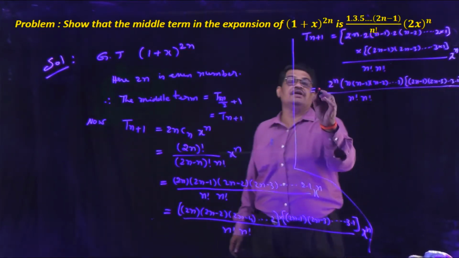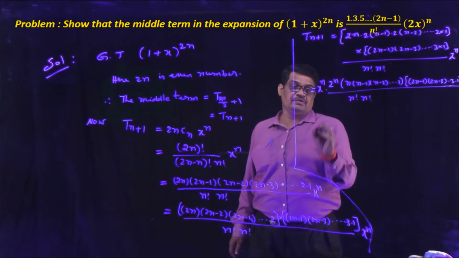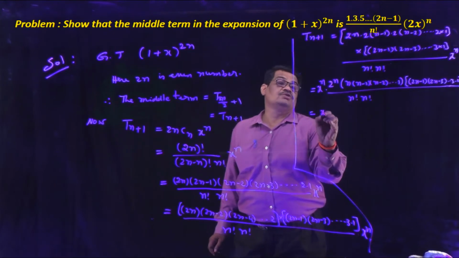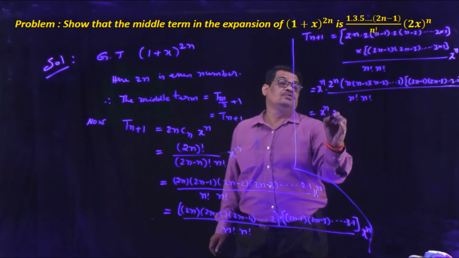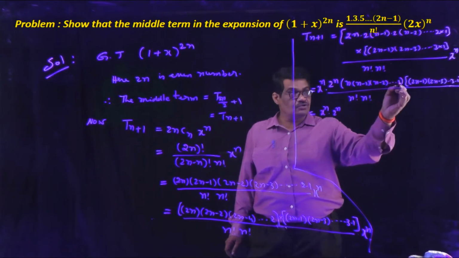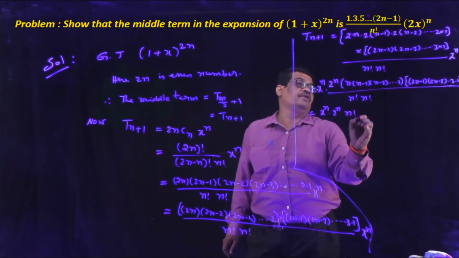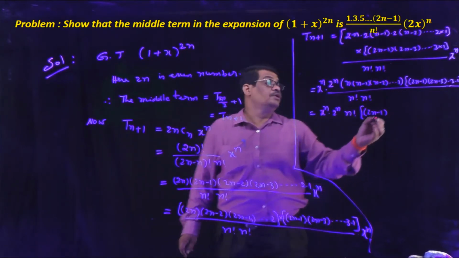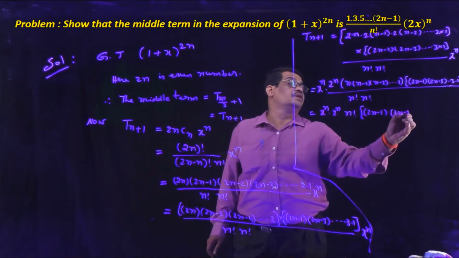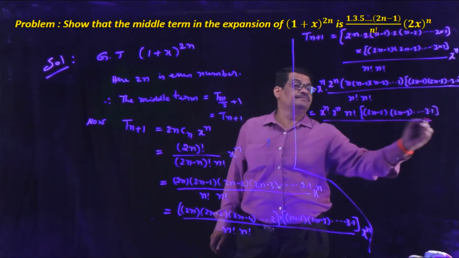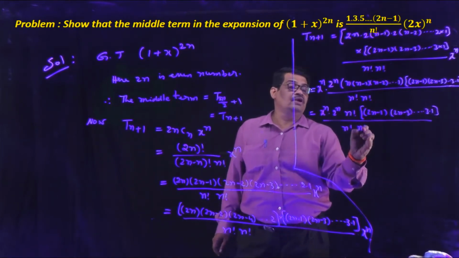Now we write x to the power of n into 2 to the power of n into n into (n − 1), (n − 2) and so on down to 1, that is n!, into (2n − 1) into (2n − 3) and so on down to 3 into 1, divided by n! into n!.